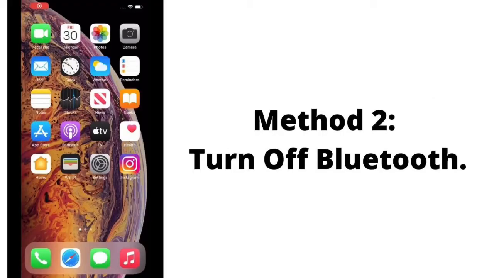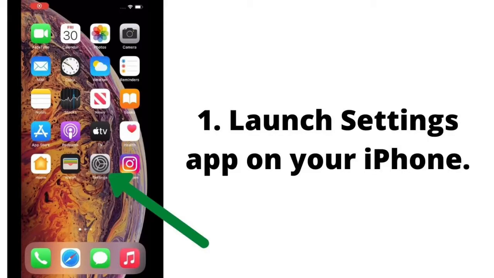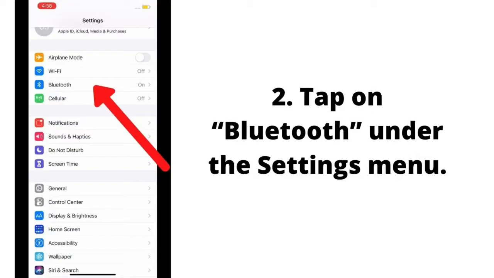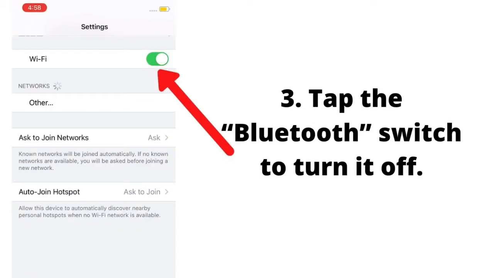Method 2 is turn off Bluetooth. Launch settings app on your iPhone 12. Tap on Bluetooth under the settings menu. Tap the Bluetooth switch to turn it off.